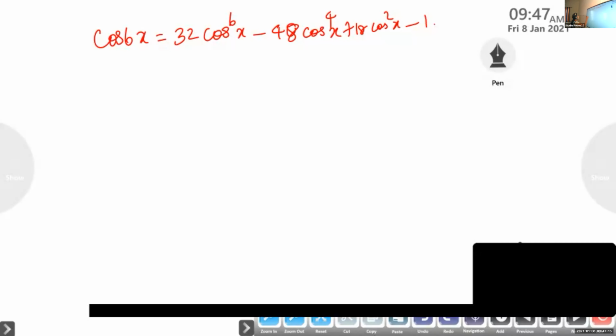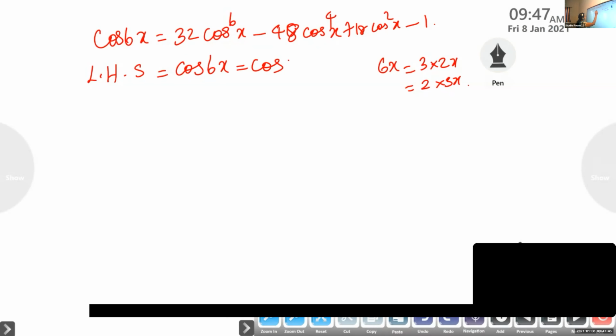So you start from LHS. In LHS we have cos 6x. 6x we can write as 3 into 2x, or 2 into 3x. Both are equivalent. Anyhow we have to use both the formulas, 3a formula and 2a formula. So I am going to write this as cos 3 into 2x. In the next step, you put 2x is equal to y. So it takes the form cos 3y.